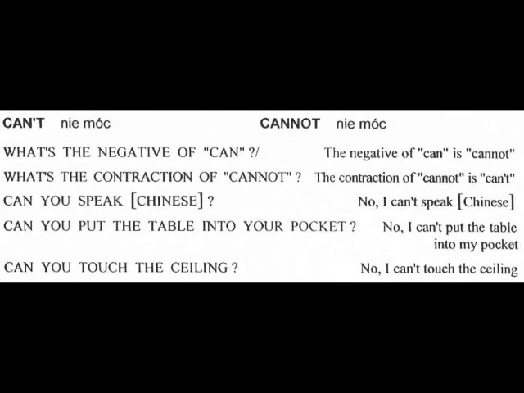Can't, cannot. What's the negative of can? The negative of can is cannot. What's the contraction of cannot? The contraction of cannot is can't. Can you speak Chinese? No, I can't speak Chinese. Can you put the table into your pocket? No, I can't put the table into my pocket. Can you touch the ceiling? No, I can't touch the ceiling.